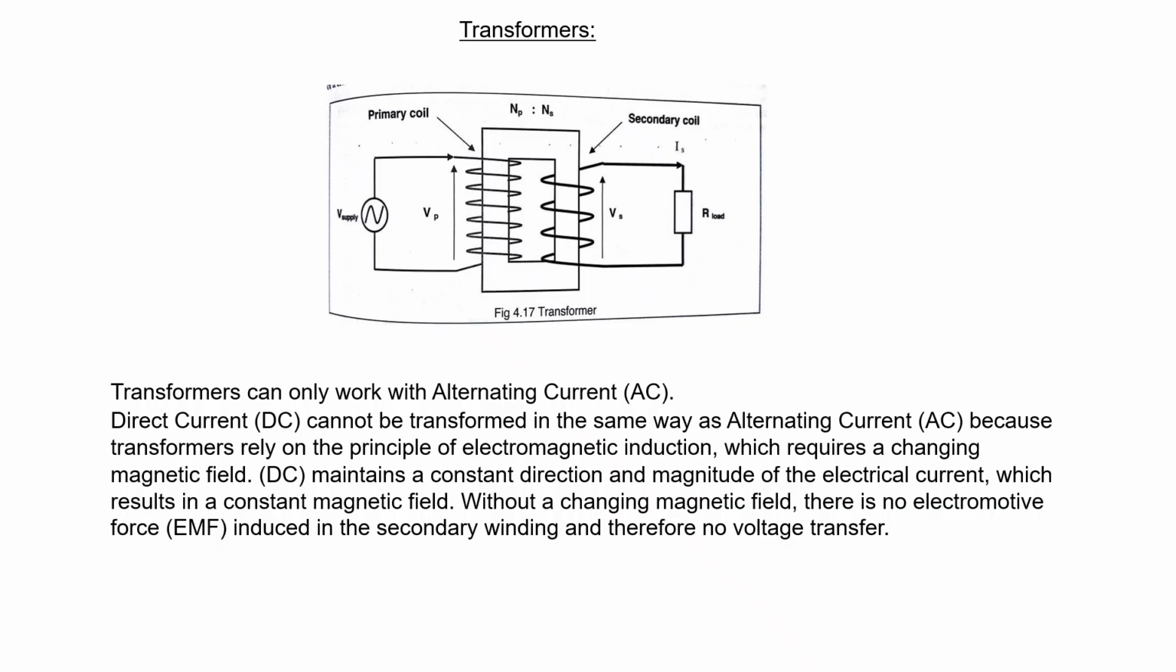Transformers. Transformers can only work with alternating current, AC. Direct current, DC, cannot be transformed in the same way as alternating current, AC, because transformers rely on the principle of electromagnetic induction, which requires a changing magnetic field. DC maintains a constant direction and magnitude of the electrical current, which result in constant magnetic field. Without a changing magnetic field, there is no electromotive force, EMF, induced in the secondary windings and therefore no voltage transfer.